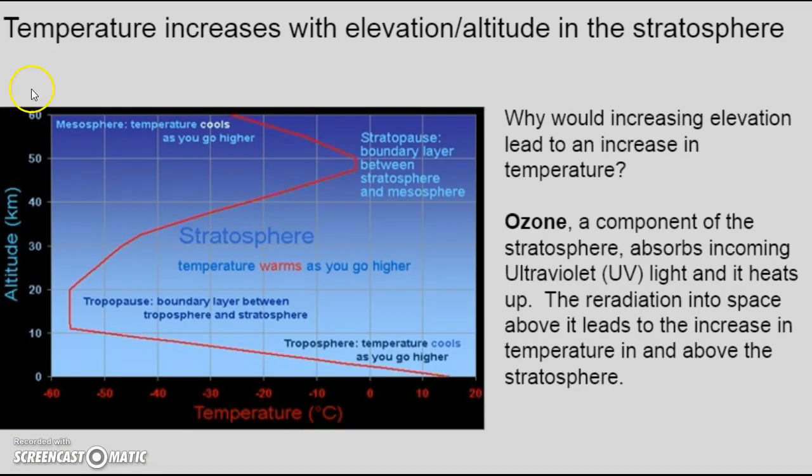So let's look at what's going on here. Temperature increases with elevation or altitude in the stratosphere. So why would increasing elevation lead to an increase in temperature? Well, let's go back to ozone, a component of the stratosphere. It absorbs incoming ultraviolet light and heats up. The re-radiation into space above it leads to the increase in temperature in and above the stratosphere. So we have two different thermal gradients taking place. In the troposphere, decreases in temperature up until the tropopause. And above the tropopause, we start moving into the stratosphere. We have a stable region, a warming region, and then a dramatically warming region.